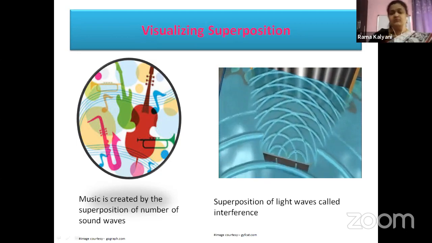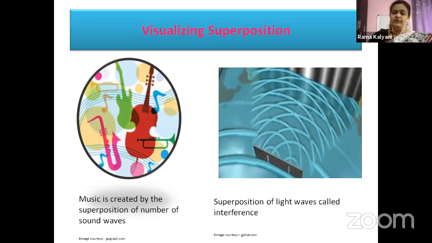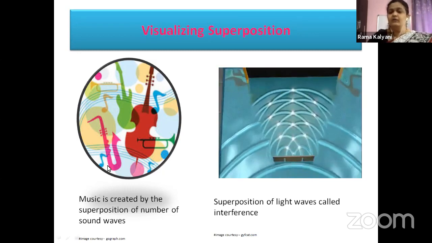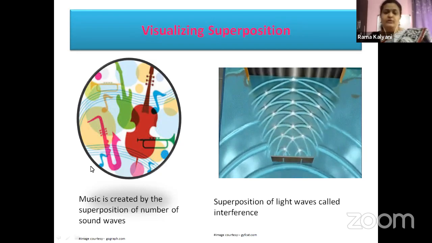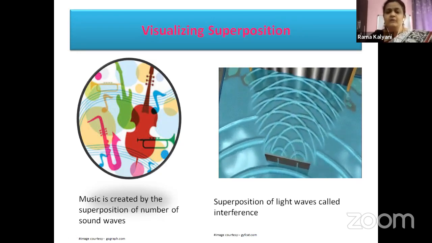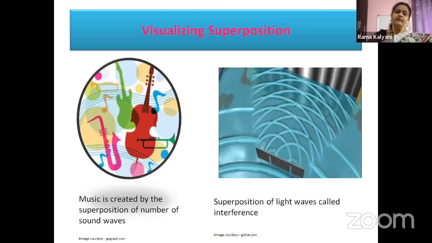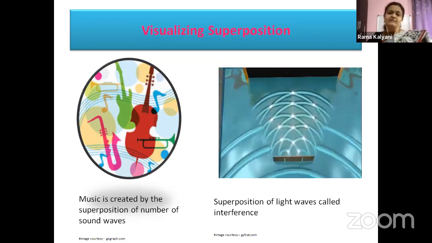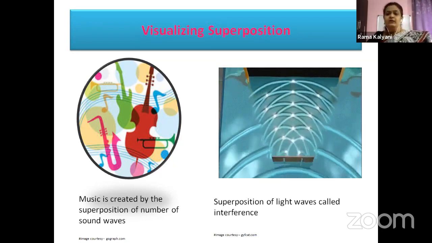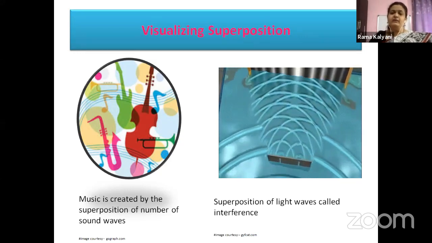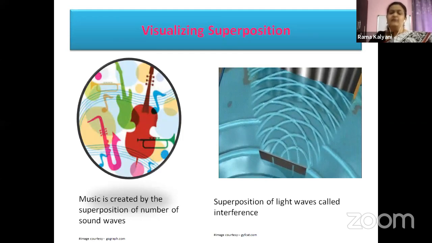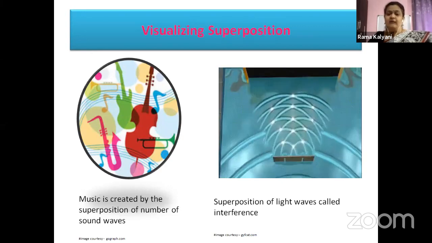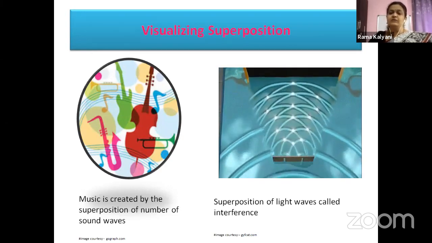One important situation that we can understand from our daily life is the use of radio waves or the use of television. Yes, children, we have our cable connections. We are watching what is going on around the world sitting at one place. The waves that we are receiving into our TV antenna are a combination of a number of electromagnetic waves. Here also it is not just one single wave being transmitted. It is a combination of a number of electromagnetic waves being received by our antennas, and that is what we are observing in our television.